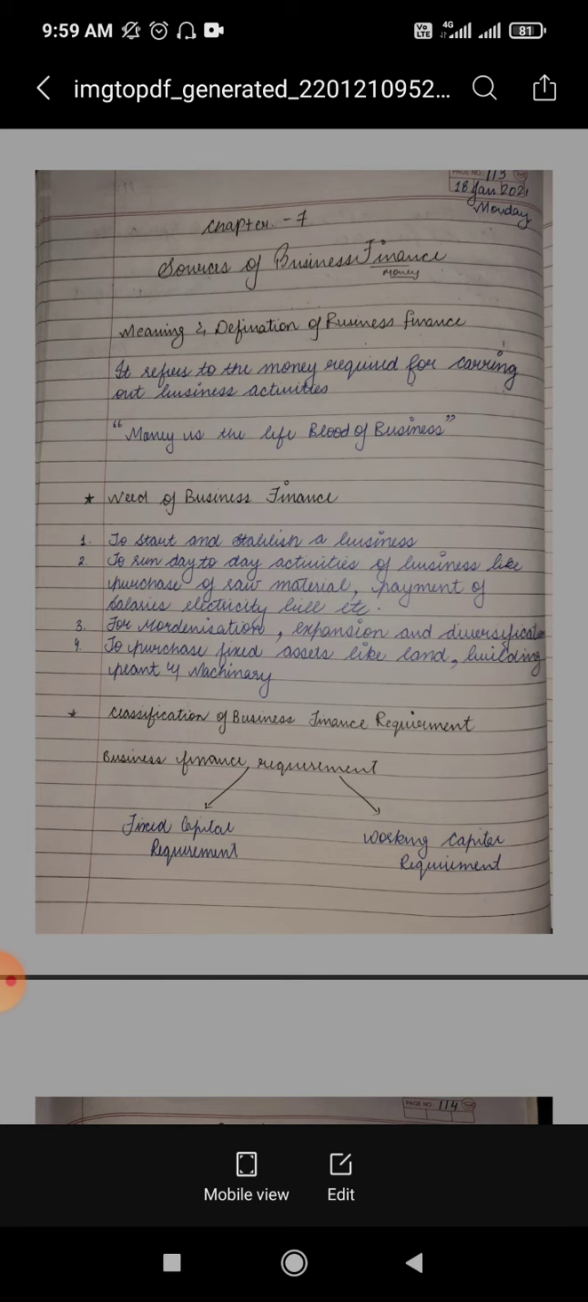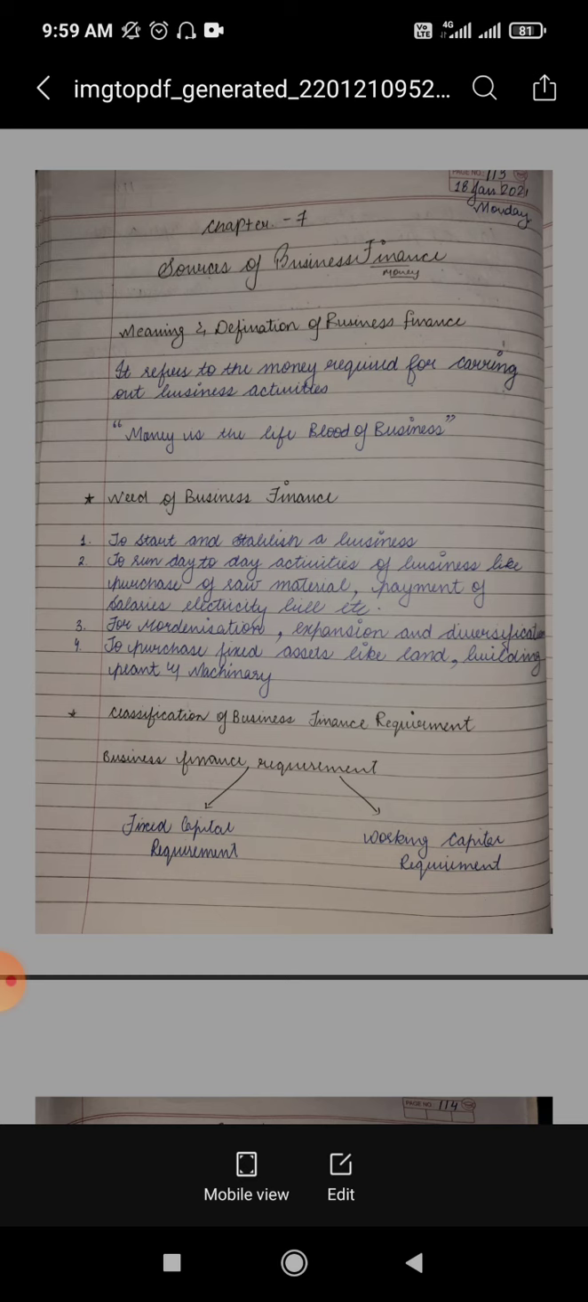Now money is also known as the lifeblood of business. Now students, we have learned in chapter number 1 that capital or investment of capital is very much essential in business. So sometimes money and finance is also known as the lifeblood of business.